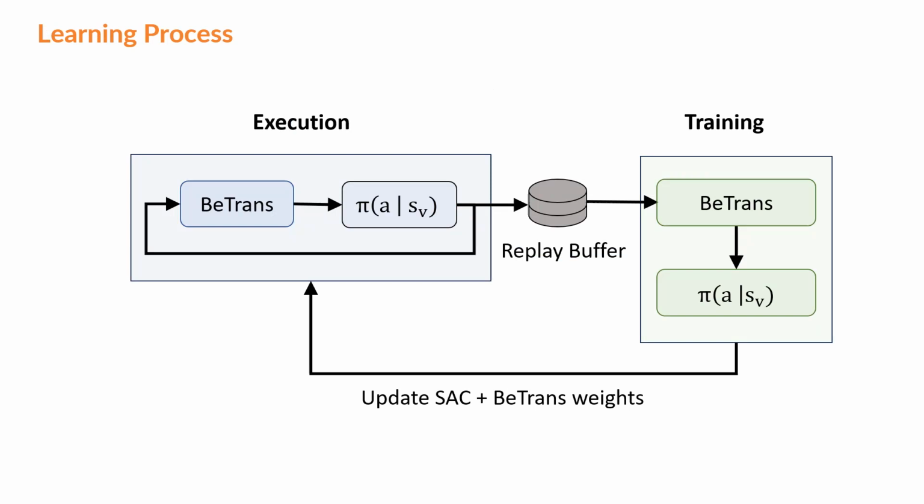For the reinforcement learning element of our approach, we use the soft actor-critic algorithm. With B-trans, we infer the current latent state phi from a history window of desired length, and the policy executes an action given S of phi. The action network requires S of phi to be Markovian. Experiences are stored in a replay buffer during execution, and then sampled at random from the replay buffer to update the soft actor-critic and transformer weights.